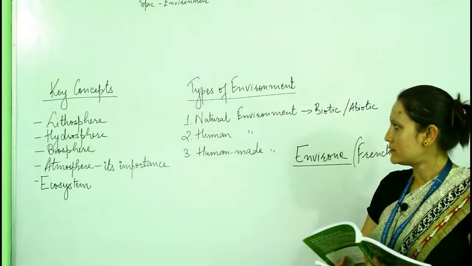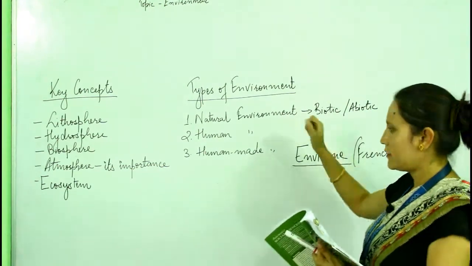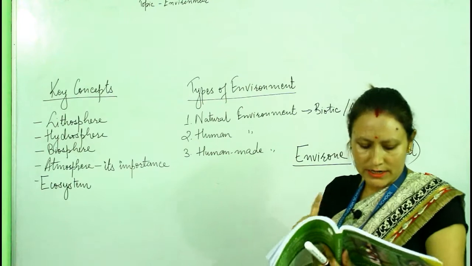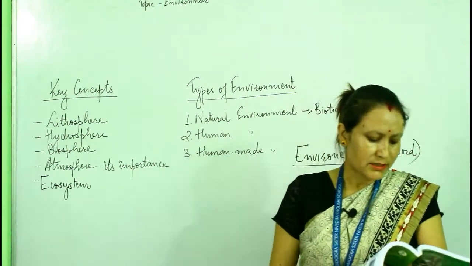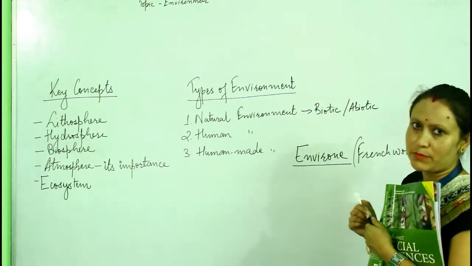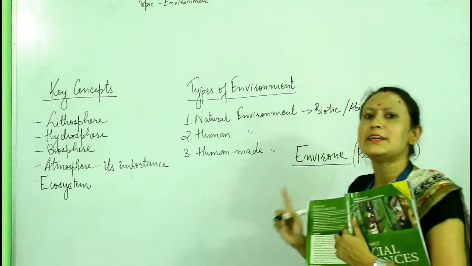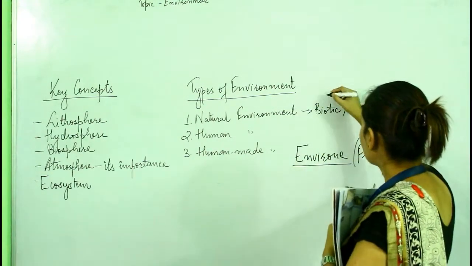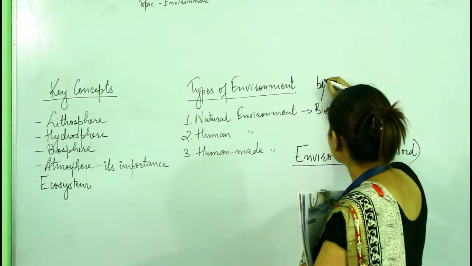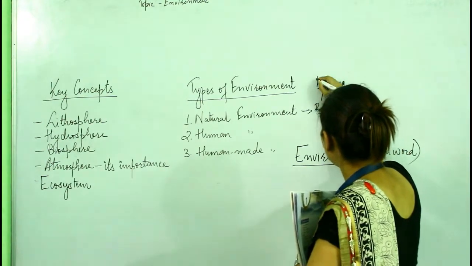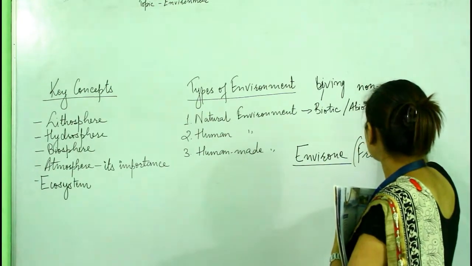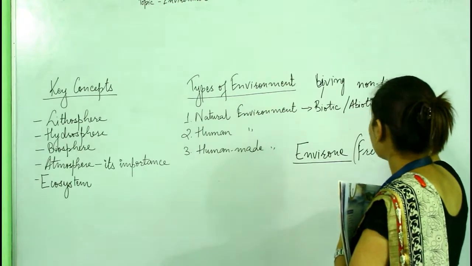Now there are three types of environment: natural environment, human environment, and human made environment. The natural environment includes a large number of both living and non-living things. All the living objects are called biotic, and non-living are called abiotic.